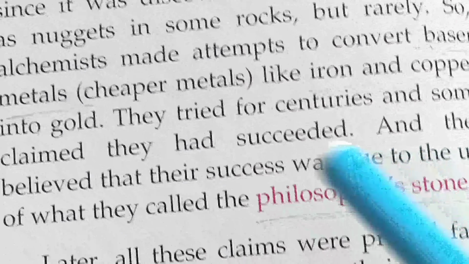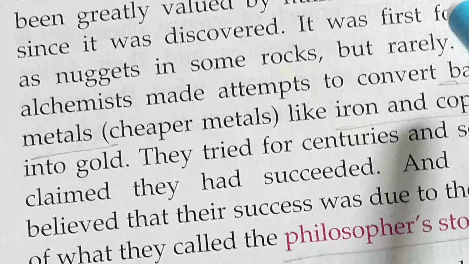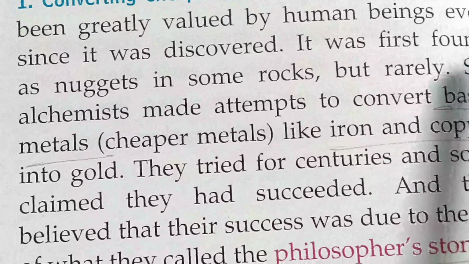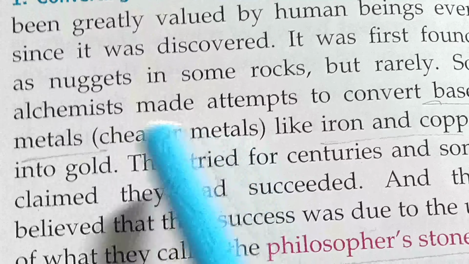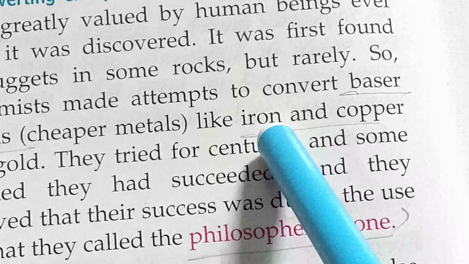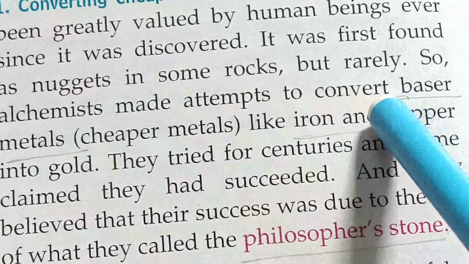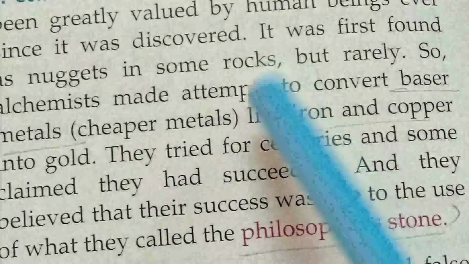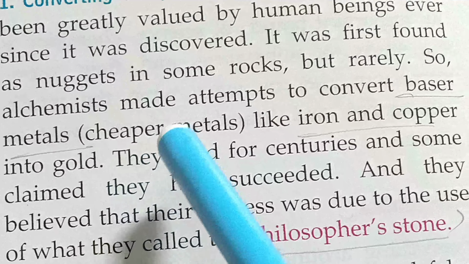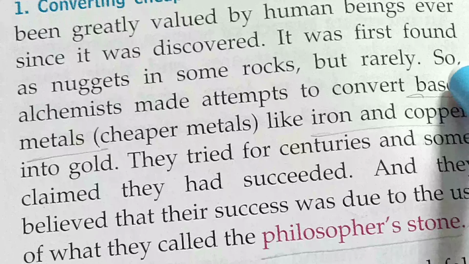Next, philosopher's stone. So what is philosopher's stone? In the early stage, normally human beings used cheaper metals. Cheaper metals means those metals that are not so expensive, like iron or copper. These are also known as baser metals. So what is a baser metal? These are metals which are cheaper than gold, silver, platinum. So these metals are also known as cheaper metals or baser metals.